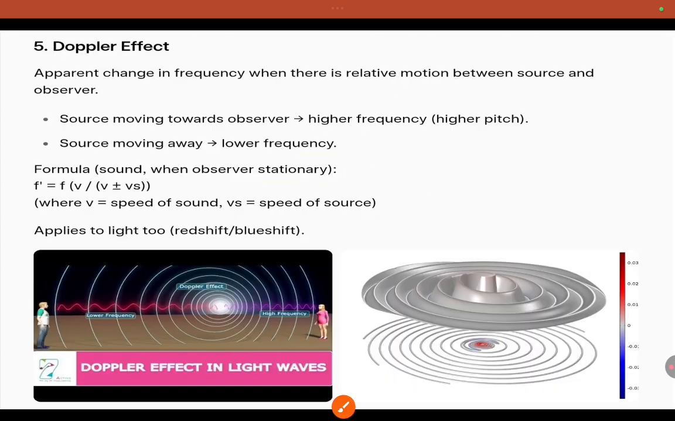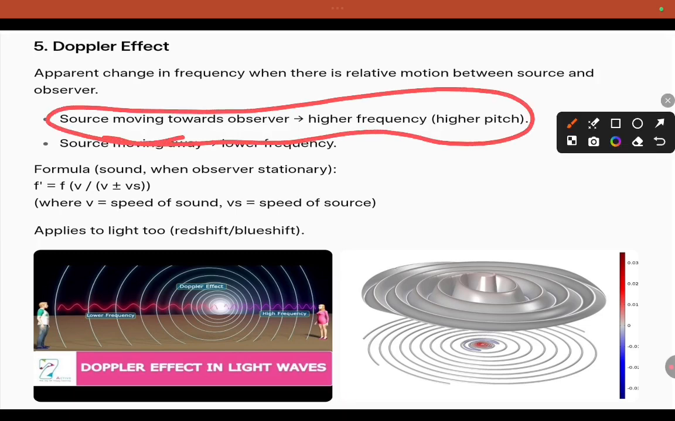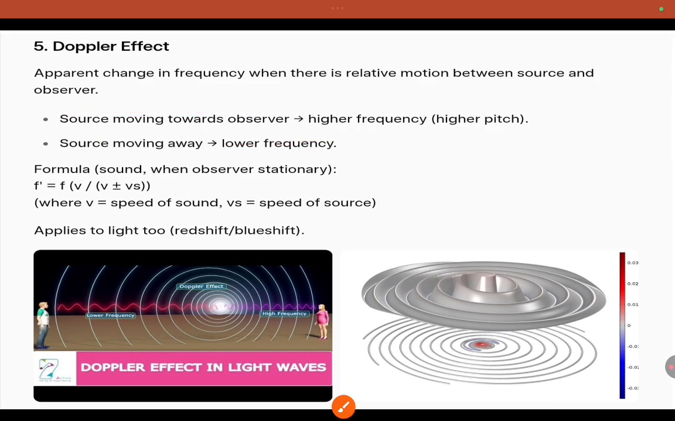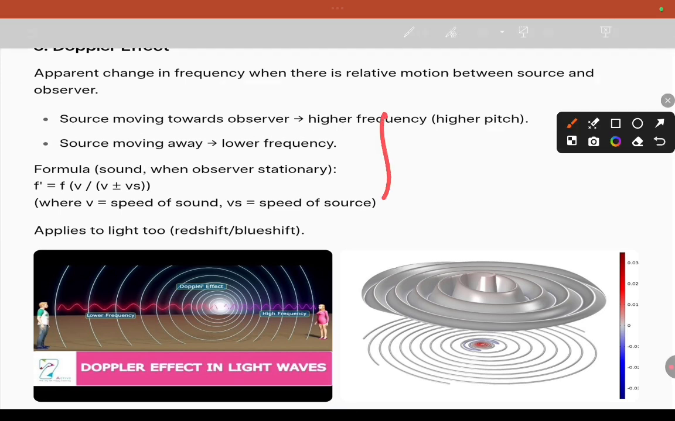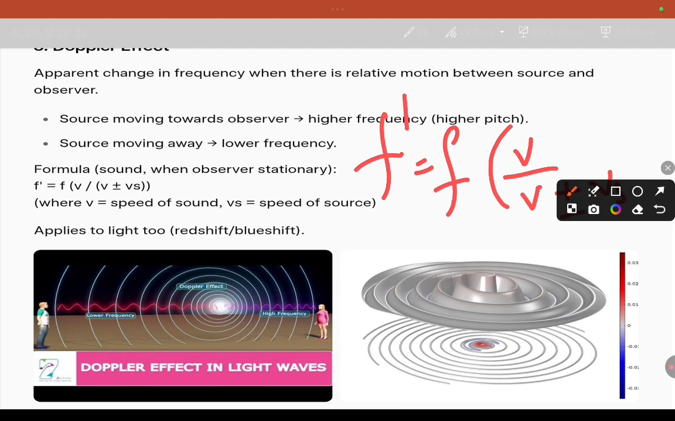Doppler effect: the apparent change in frequency when there is relative motion between source and observer. That apparent change in frequency is called the Doppler effect. When the source moves toward the observer, as we know very well, you will get higher frequency. Higher frequency means higher pitch. When the source moves away from the observer, lower frequency. What is the formula? The apparent frequency equals the natural frequency into v by v plus or minus Vs.